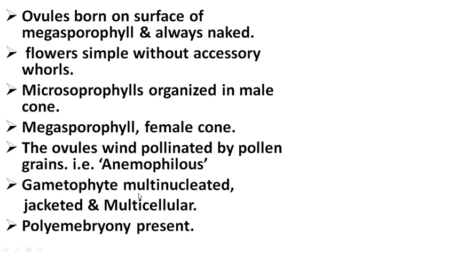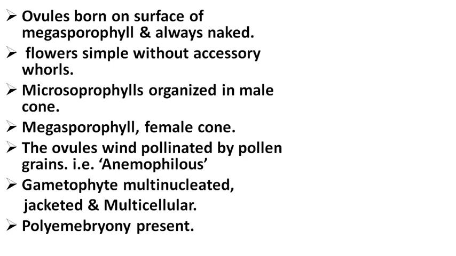Gametophyte, it is a multinucleated gametophyte, and it is jacketed and multicellular in nature. After fertilization, that fertilization process is in three steps. Siphonogamy is there, then zoidogamy is there, and syngamy is there. After fertilization, there is a zygote formation, and this zygote develops into an embryo after single fertilization. Endosperm of the seed is a haploid gametophytic tissue.